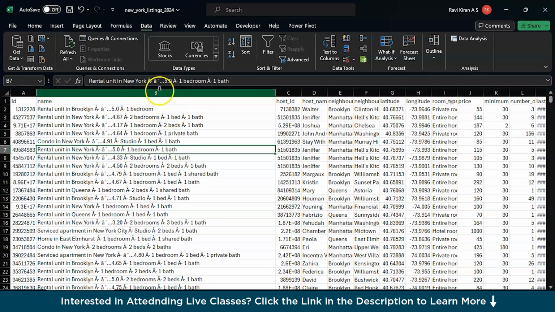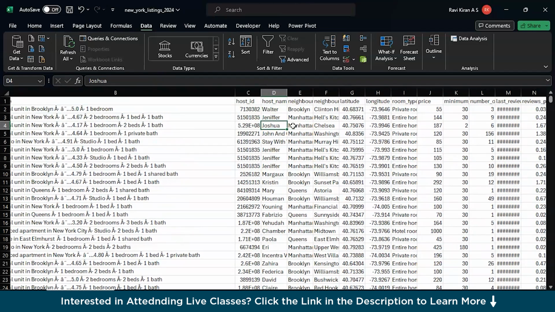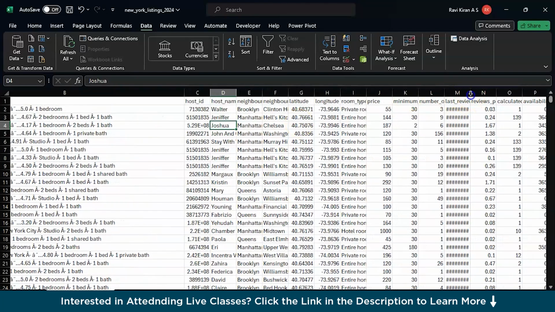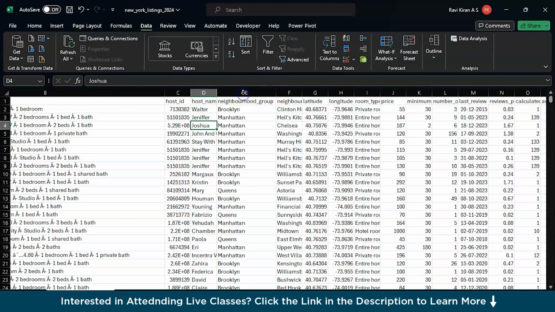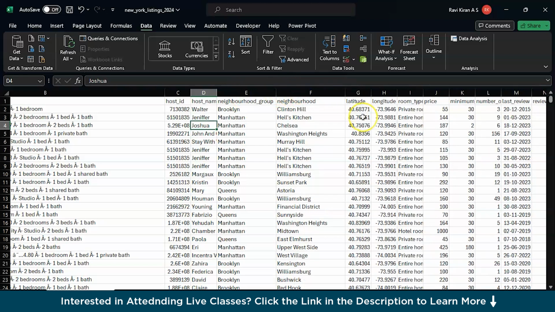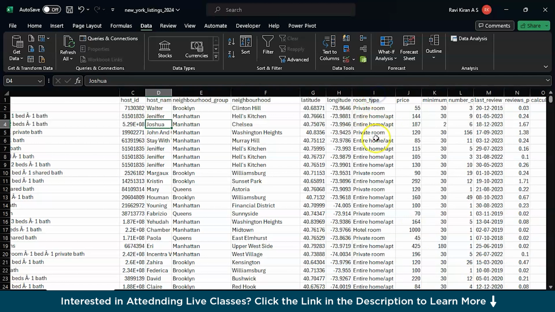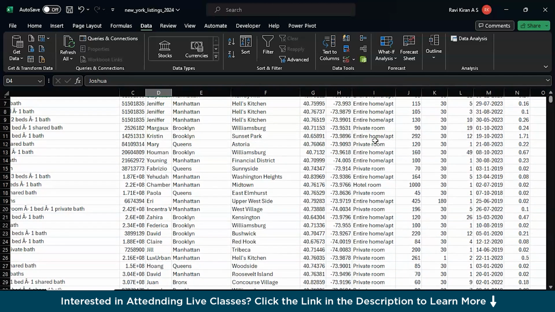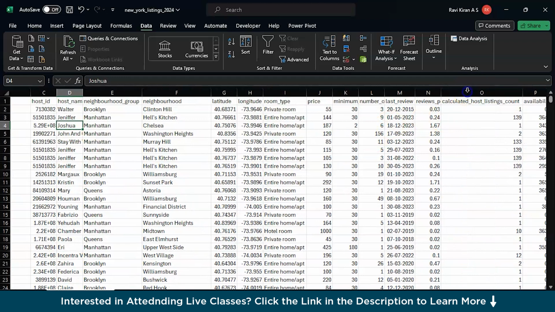So this is the first column, and again, if we dig down a little bit, you can see here the review date, and you have neighborhood, hotel names, and the latitude and longitude, that means the location data, and room type, is it a private suite, or the types of rooms. Try to understand your data, try to read your data, right?